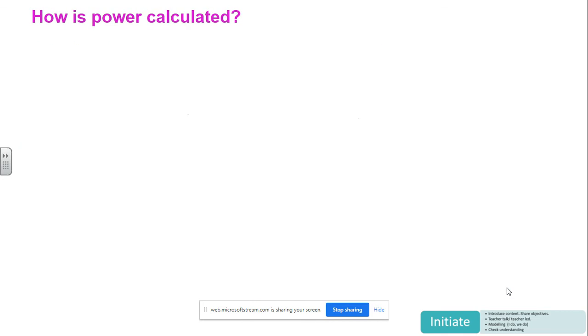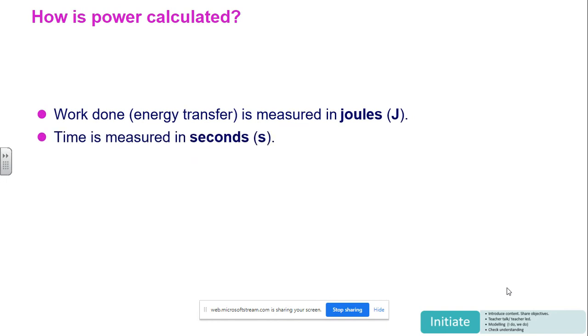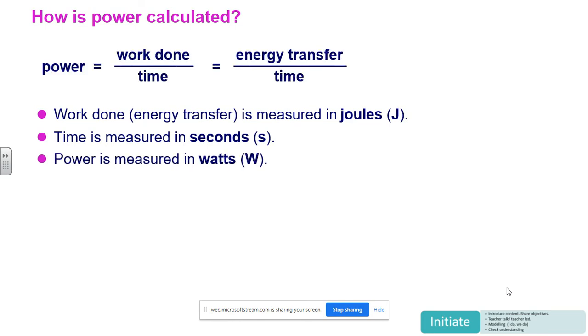So how do we calculate it? Very simple. We need to know the work done, how much energy has been transferred. We need to know how long that took. And then we can calculate the power in things called watts. And what's a watt? A watt is 1 joule per second. And there's our formula at the top. Notice I've written it out twice as work done over time or energy transfer over time. Both are correct, because work done is energy transfer, isn't it?